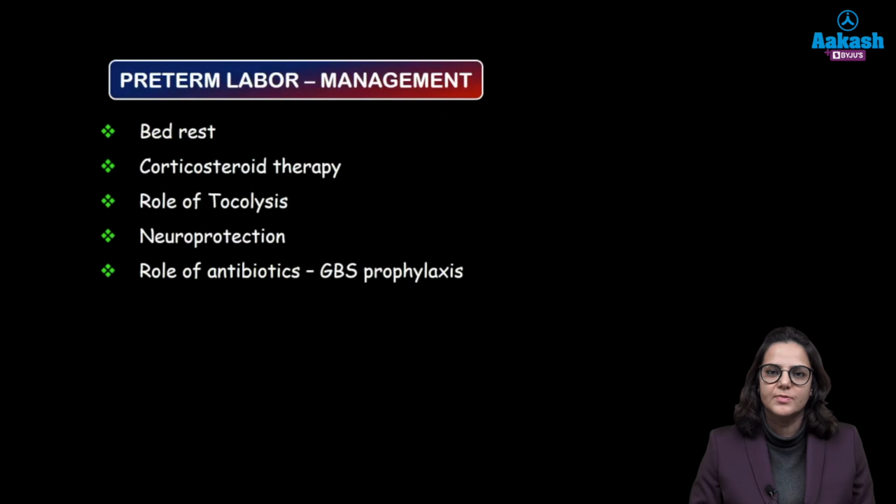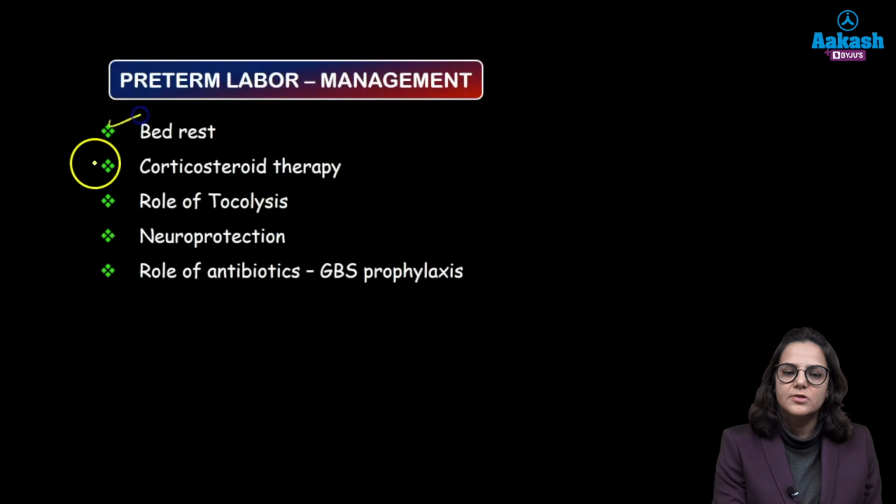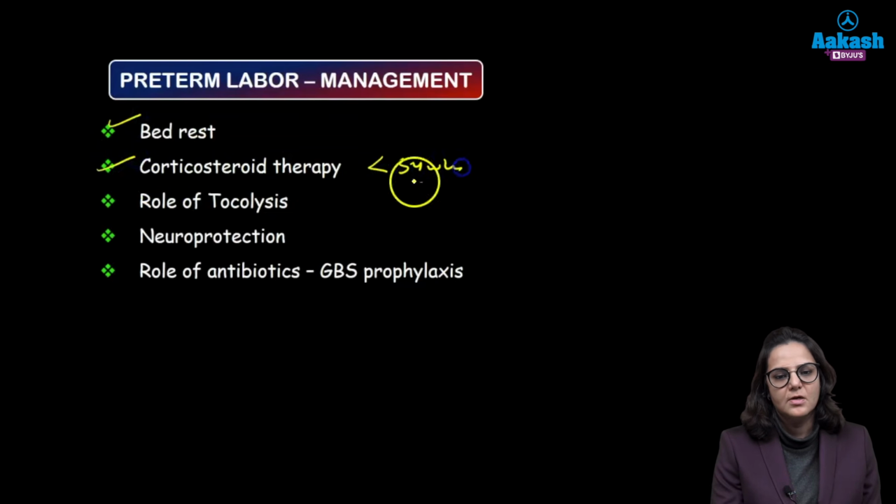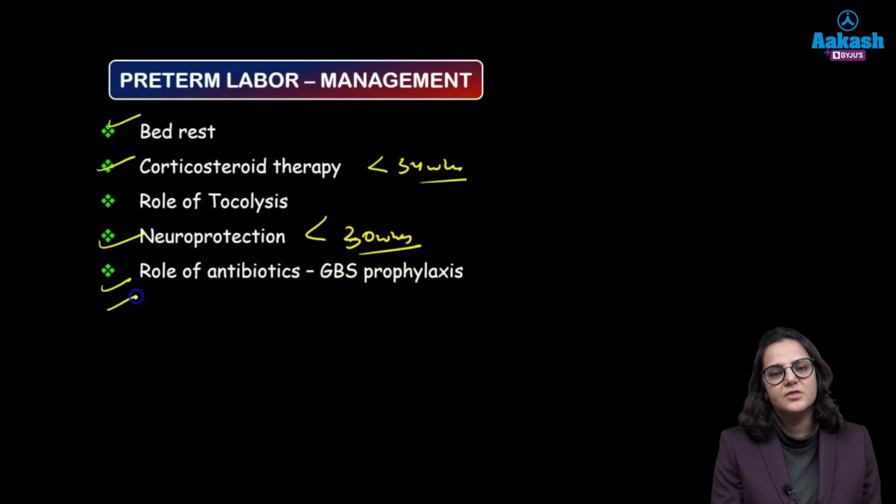Now what is the management? So first of all, we will offer bed rest to these women. Corticosteroid therapy is offered to all patients who are less than 34 weeks. Role of tocolysis is just to substantiate the role of corticosteroid therapy. Neuroprotection is given to all those patients who are less than 30 weeks. Okay, and we give GBS prophylaxis to all patients of preterm labor when they go in labor.